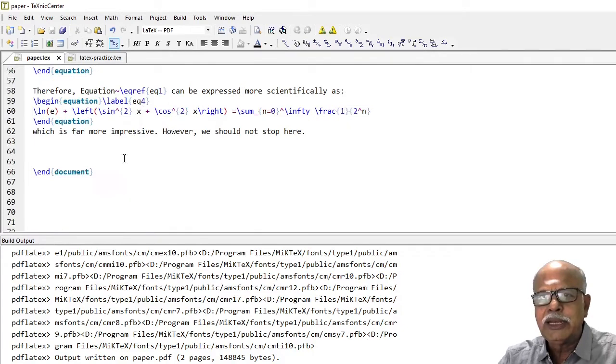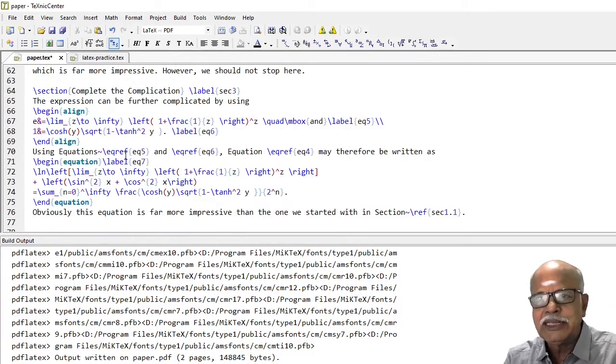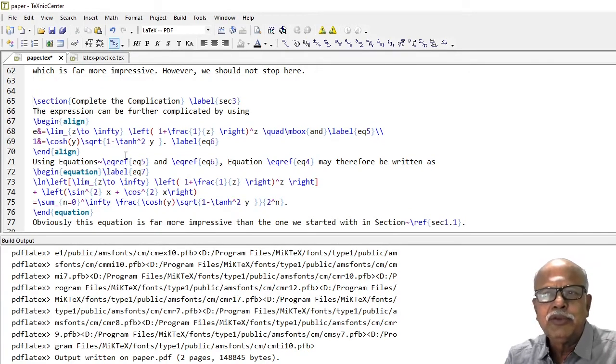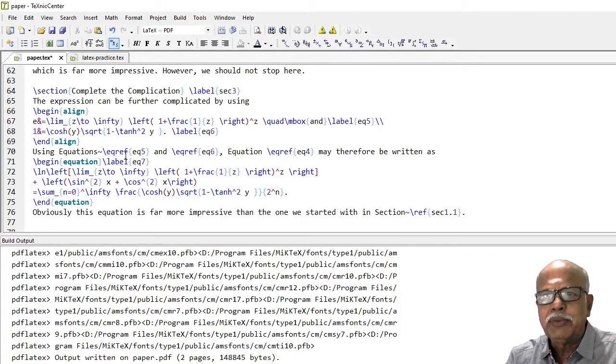Then go ahead to complicate this a little more. Go to the next section. You can give any number of line breaks here. There is no problem. Now, here we use the align environment. Therefore, the ampersand symbol is necessary. These two equations will be aligned about the equal to sign. They will have individual equation numbers like this.